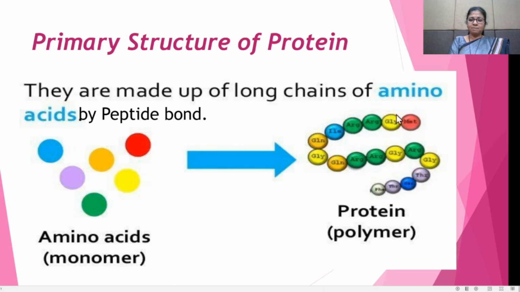These alpha amino acids are linked together sequentially by peptide bonds. These are the amino acid monomers, and they are linked with each other in this way by peptide bonds. In this way, in the primary structure, the alpha amino acids are linked with each other by peptide bonds, and they form the long chain of amino acids.